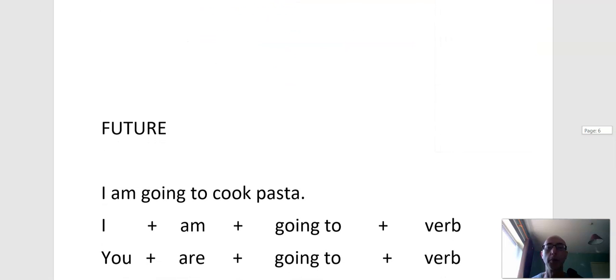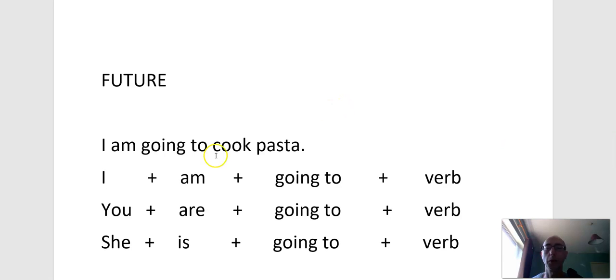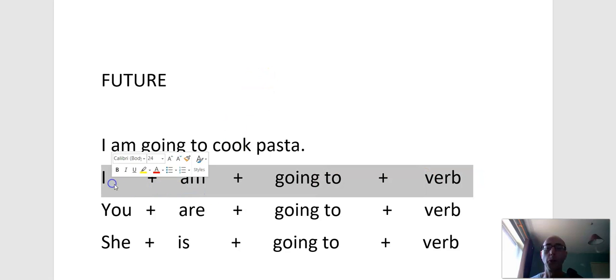So how do we talk about the future? Well, you can see what we're doing all the time. Going to. So going to is used to talk about the future, not about the present here. Not in this case. So how do we use the future? Well, with I, we need the am. I am going to.